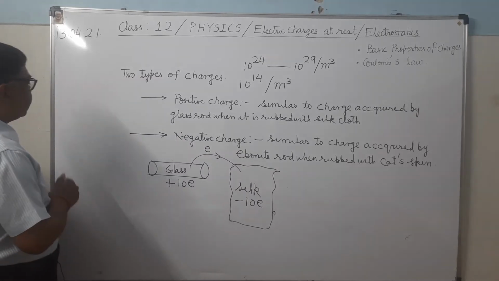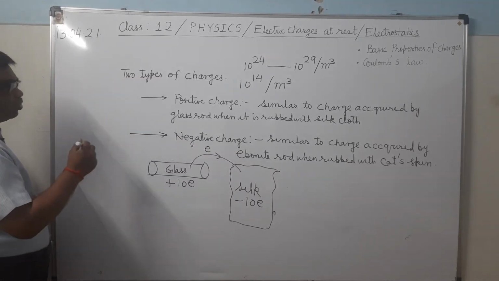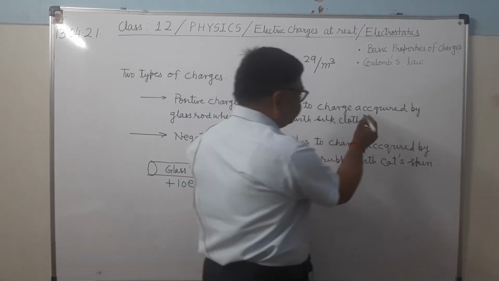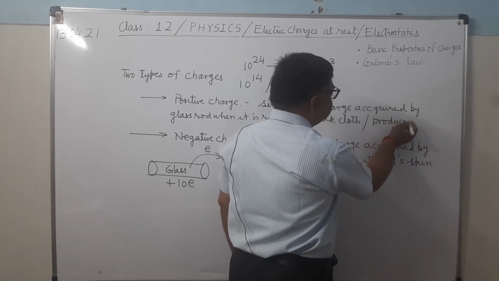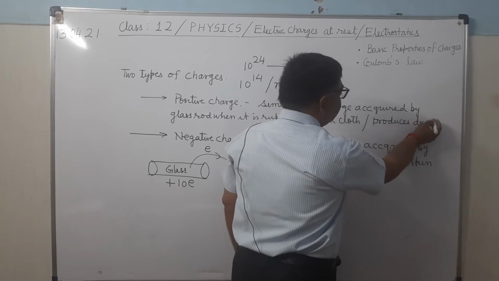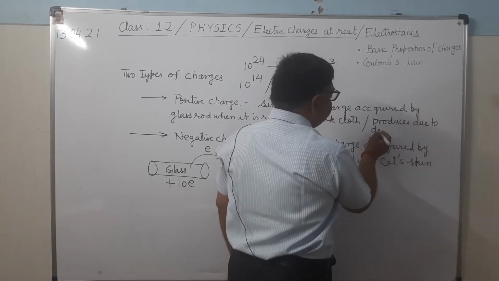The body which becomes positively charged is produced because of the loss of electrons, produced due to deficiency of electrons.